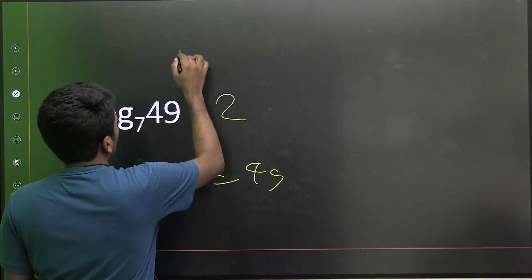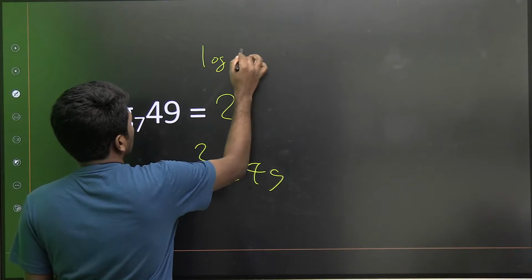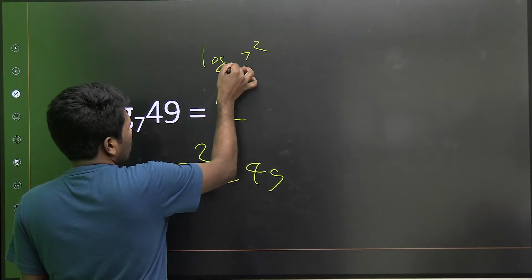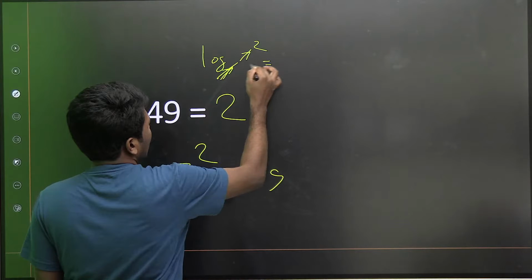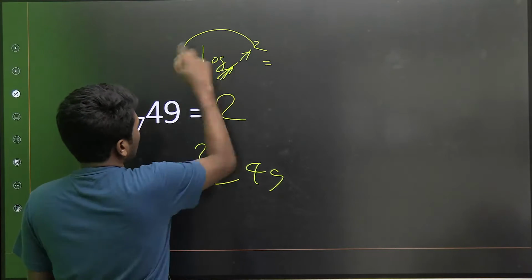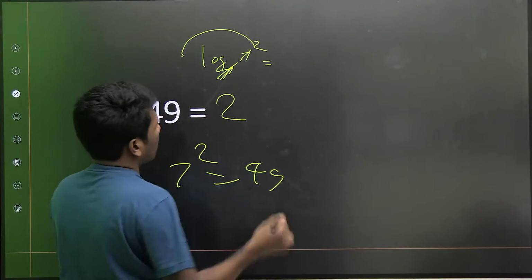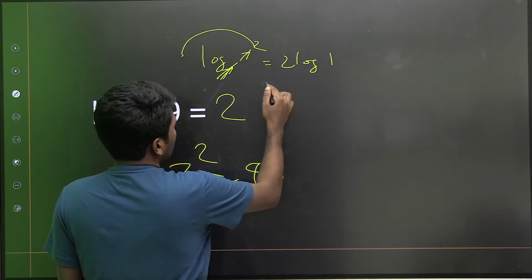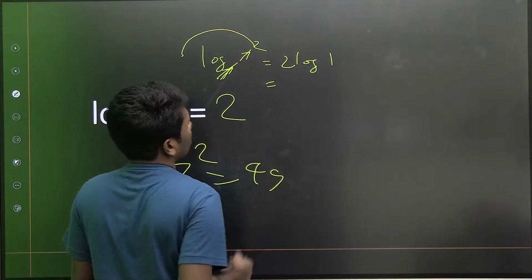You can use this to understand base cancellation rule also, you have learned in school days. ये दोनों कैंसिल कर सकता है. क्यों कैंसिल कर सकता है? Because cancel कर सकता है और this 2 can be taken to left side. That is called power rule. 2 into log 1 बचेगा. 2 into log 1. Log 1 is 1. So that will be 2 itself. Are you all understanding?